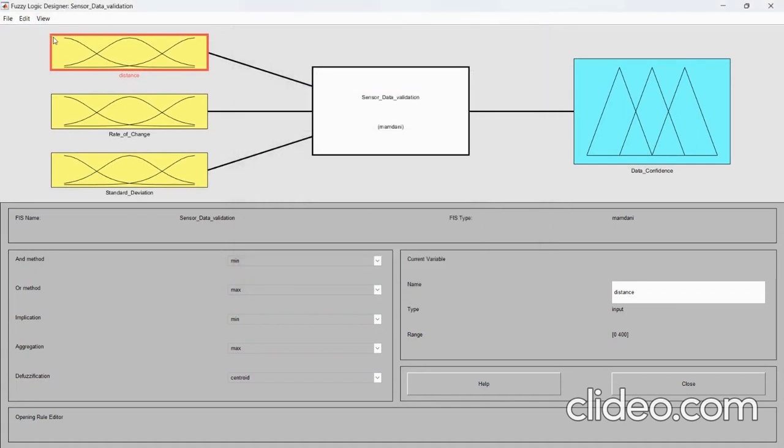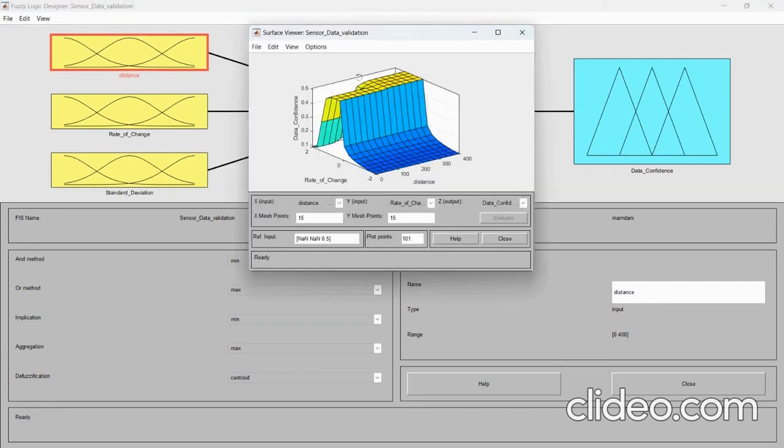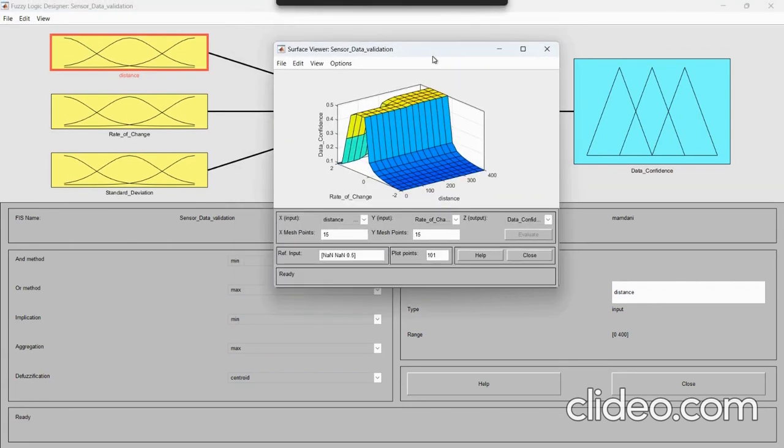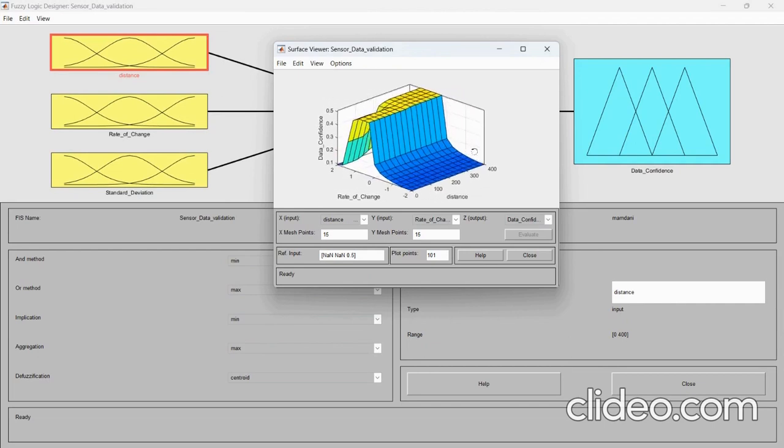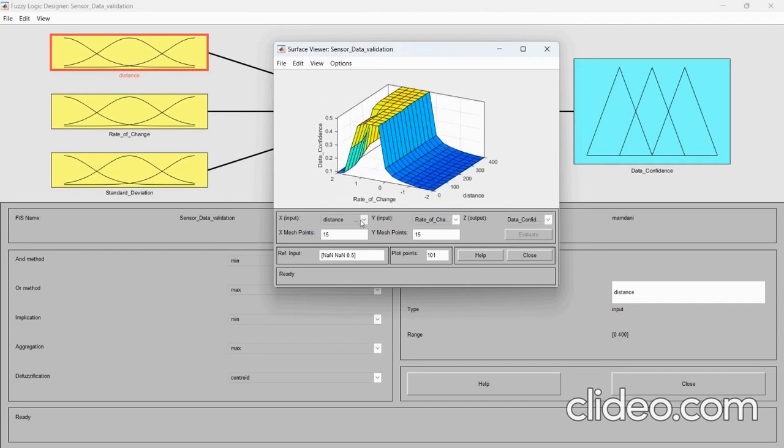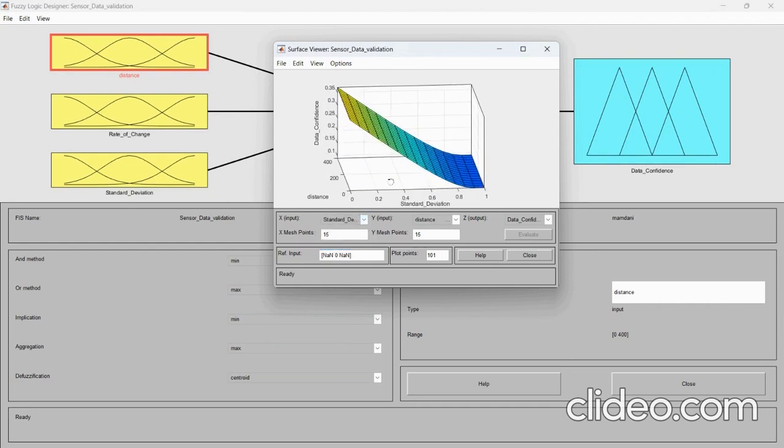Fuzzy Logic Designer also allows us not only to get the data confidence in a much easier manner, but also allows us to plot it against various inputs. From here we can change the x and y axes to generate all possible surfaces.